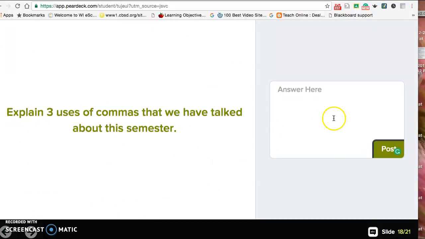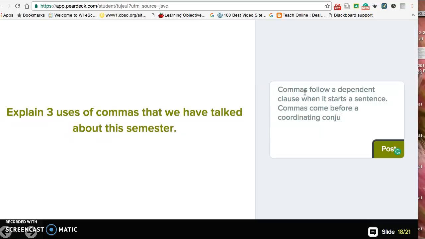Explain 3 uses of commas that we have talked about. Okay, my time is limited here. So first of all, commas follow a dependent clause when it starts a sentence. Commas come before a coordinating conjunction in a compound sentence.